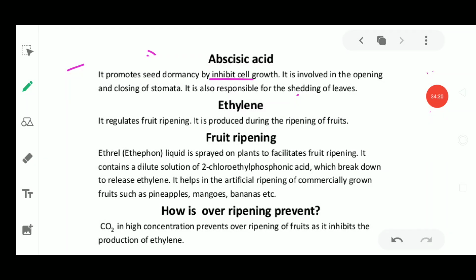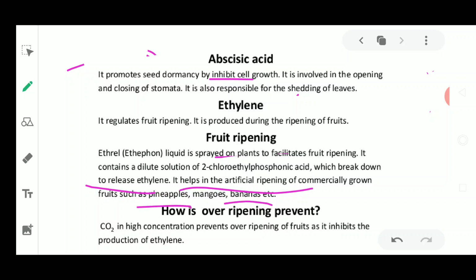Okay, so next is the fruit ripening, which is because of the ethereal liquid which is sprayed on the plants for facilitating the fruit ripening. Okay, it consists of a dilute chemical, 2-chloro-ethyl phosphonic acid, which breaks down and releases the ethylene hormone, and it helps in artificial ripening, commercially used for ripening fruits such as pineapples, mangoes and bananas.